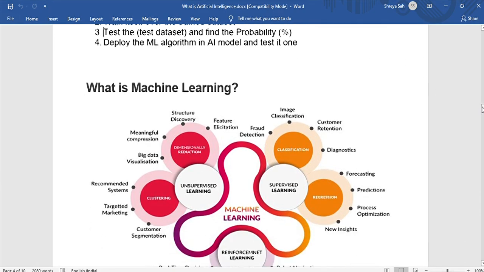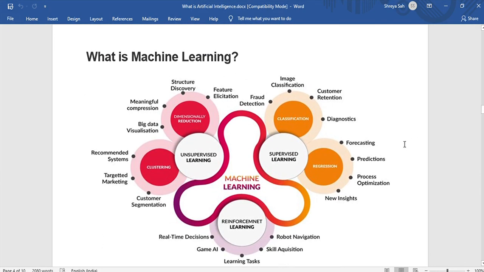As we are discussing machine learning, there's a very important diagram which we will discuss here: machine learning has supervised, unsupervised, and reinforcement learning. In supervised, we have classification and regression. Classification is used in fraud detection, image classification, customer retention, diagnostics.